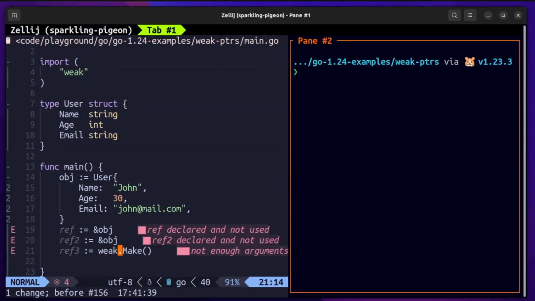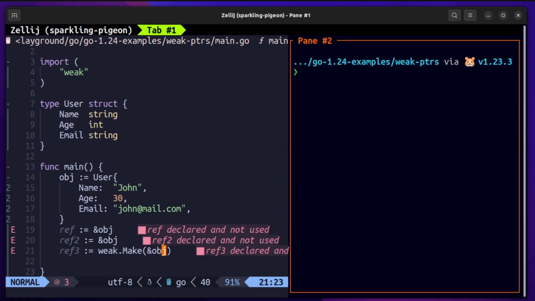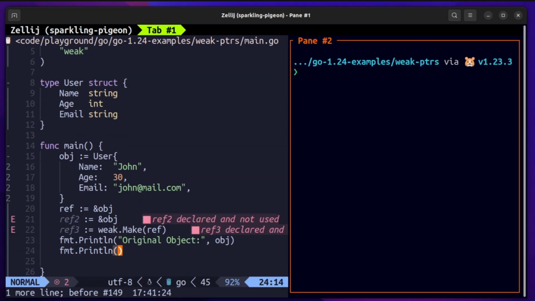That will basically get the memory address of that object. You can have your own preferences here, and we'll print out everything here, that is the object, the original reference ref, the second reference ref2, and the third reference ref3. But we also need to print the third reference value, which is a weak pointer, so we need to call ref3 dot value, which will grab the actual value from this.